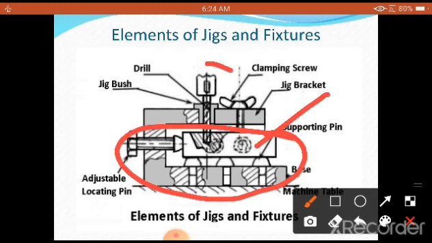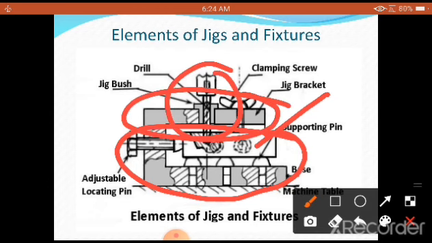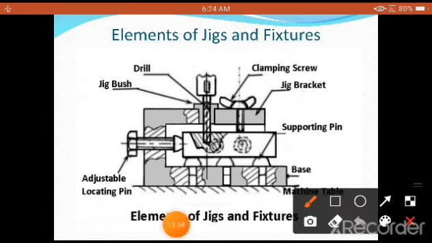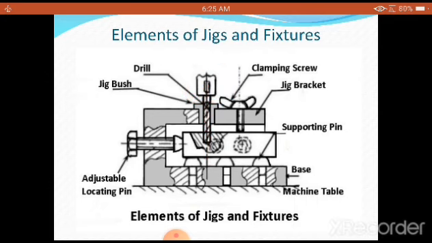If I am going to use this particular part, the top portion, then it becomes a jig. So all together, in this particular sketch or drawing which you are going to see here, the twist drill is guided properly at the desired position. That is why it is called an assembly of a jig and fixture, which you need to understand clearly here.